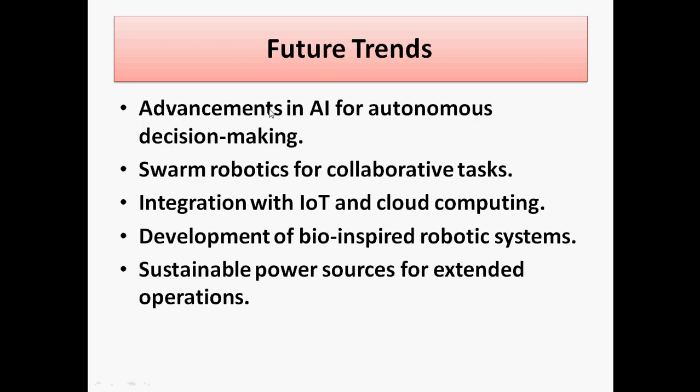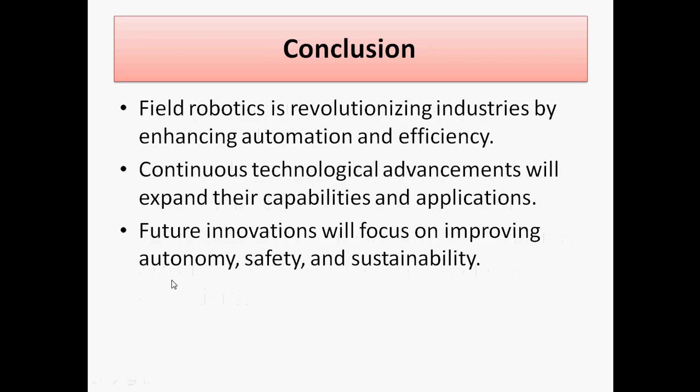So these are the future trends for field robotics. Nowadays we are getting more and more response for these robots, which may be developed as bio-inspired, or with AI in autonomous vehicles. So these are the kinds of actions we require for robots in the future.